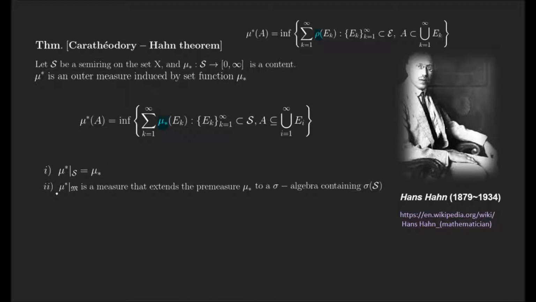And the second property: if the outer measure is restricted to the collection of mu star measurable sets, which forms a sigma algebra, it is a measure that extends the premeasure mu lower star to a sigma algebra containing S.